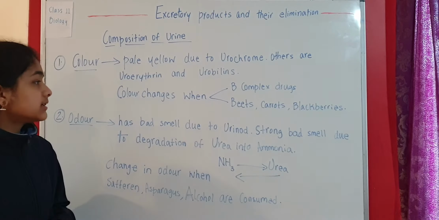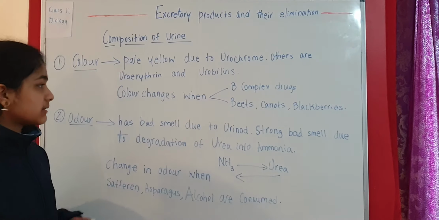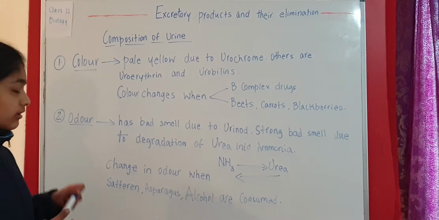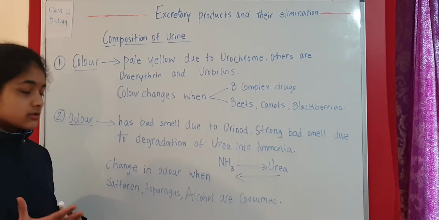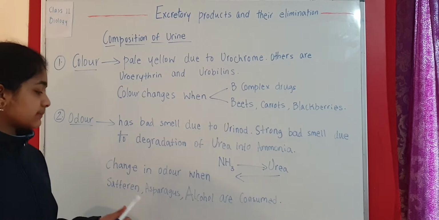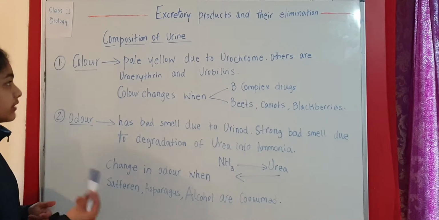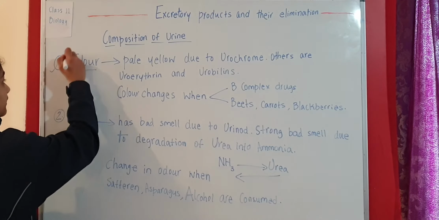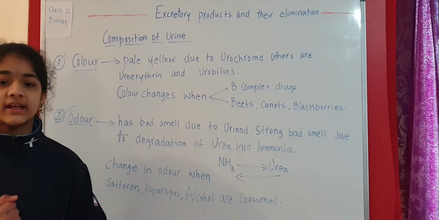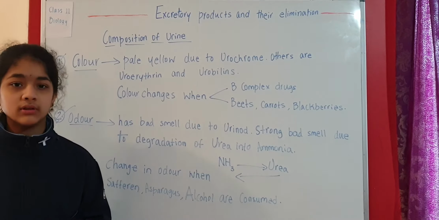So we have looked at the change in color, and we have taken a look at some substances for that, some drugs and some vegetables and fruits, the edible things. And also here we are talking about odor. The smell of urine can also change when substances like saffron, asparagus and alcohol are taken. So these are the two characteristics of urine, the color and the odor. After this we are going to take up some more characteristics like specific gravity, tonicity, volume and finally the chemical composition of urine.